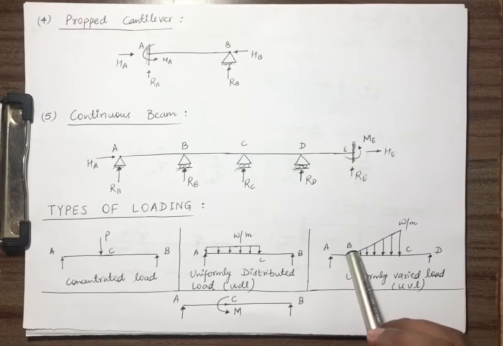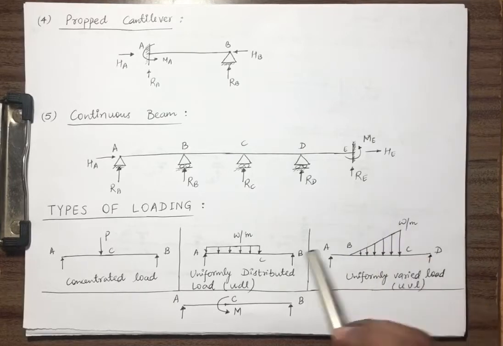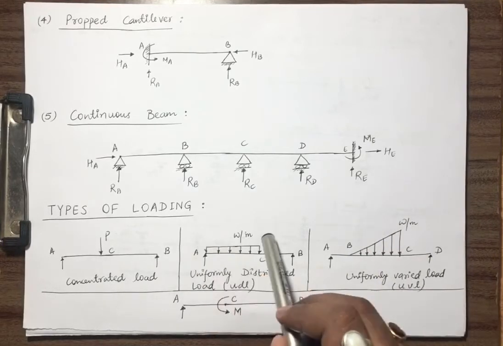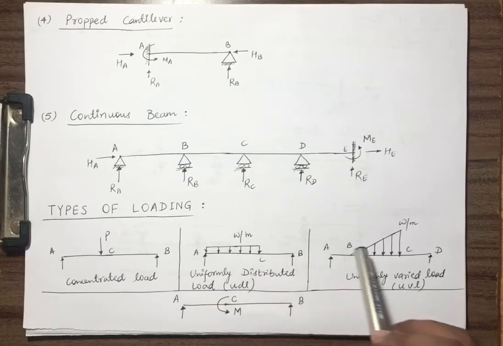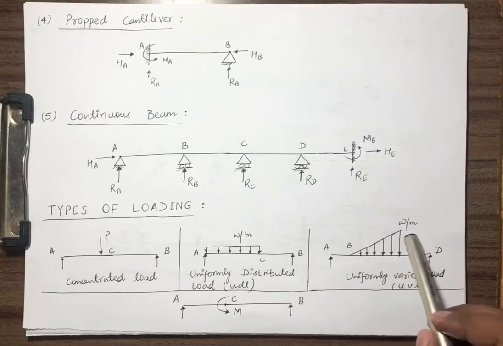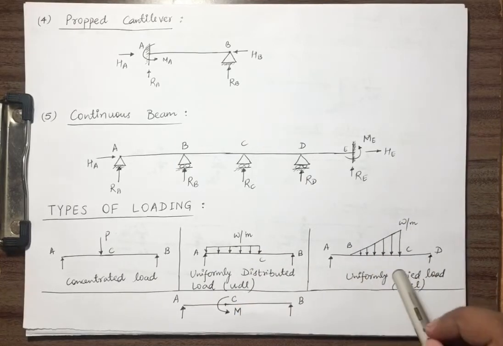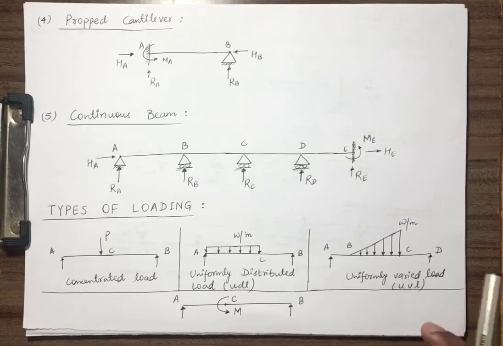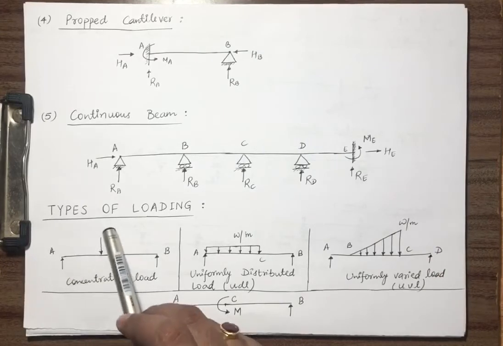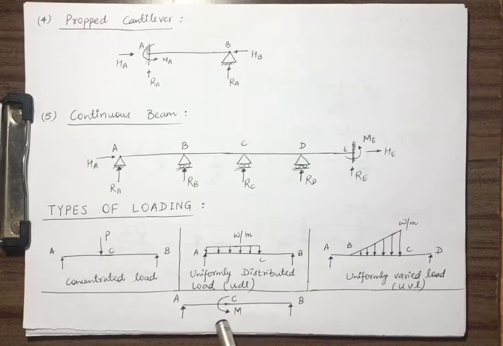So here the intensity is 0, and here the intensity is W. Here what was there? Here also W, here also W. Everywhere it was W, but here it is 0 and increases till W. This type of loading is termed as uniformly varying load, or UVL. Or just like concentrated load, we can also provide a concentrated moment. This is also a type of loading.